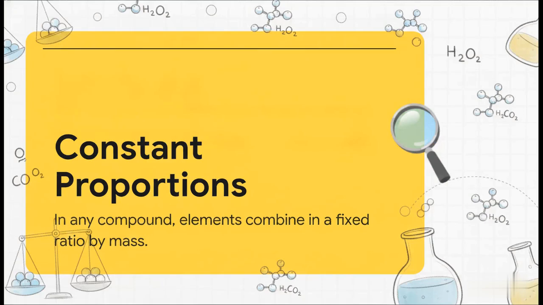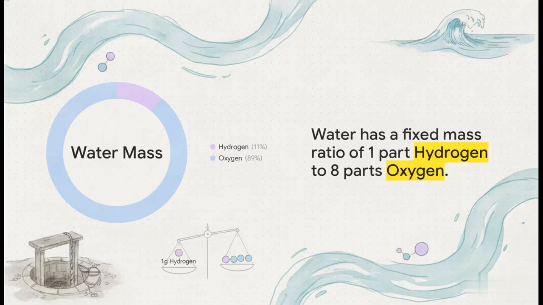Right on the heels of Lavoisier, another scientist, Joseph Proust, figured out our second vital rule, the law of constant proportions. He discovered that compounds aren't just random, chaotic mixtures. They always team up in strict, totally predictable proportions by mass, no matter how the compound is formed or where you find it. So what does that actually mean for us?